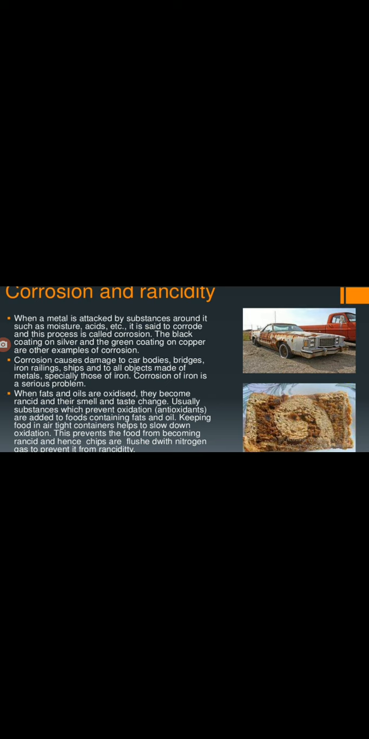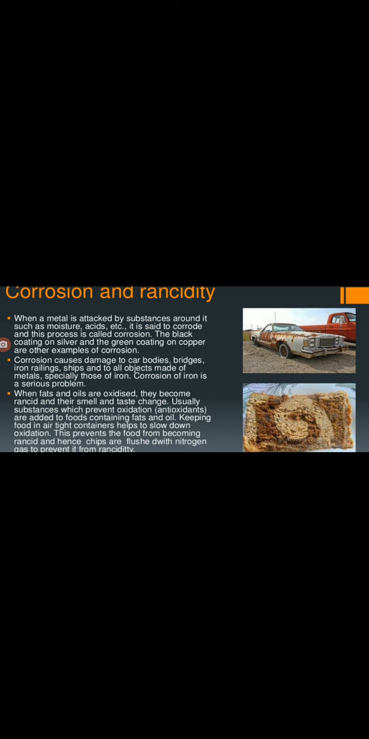We know we have many methods, especially for metals which undergo corrosion: we are painting, or for a cycle chain, we are applying grease. This is all a part of the prevention of corrosion. We already know that, and nowadays many other scientific methods are also there, which I think we will study in our third chapter.